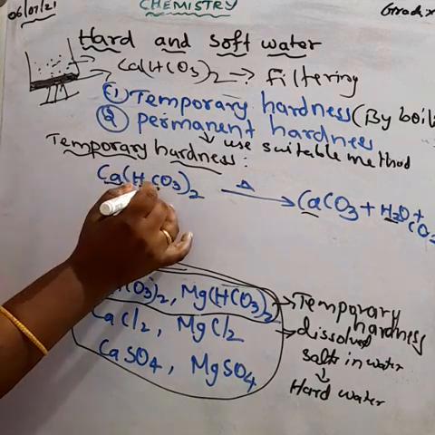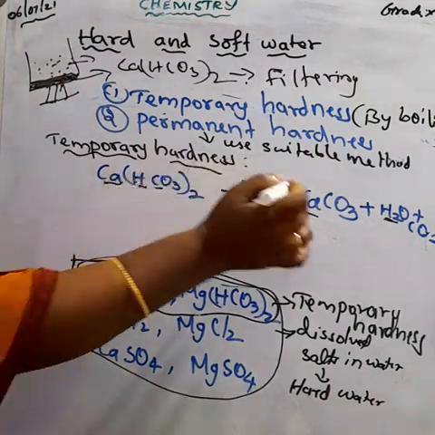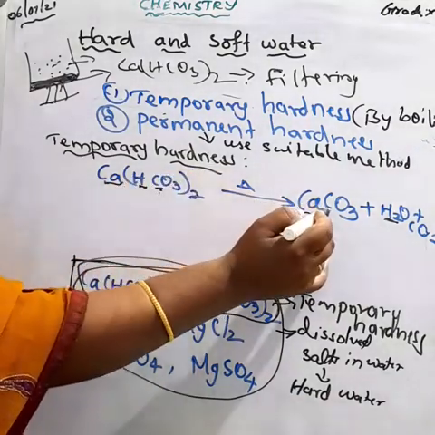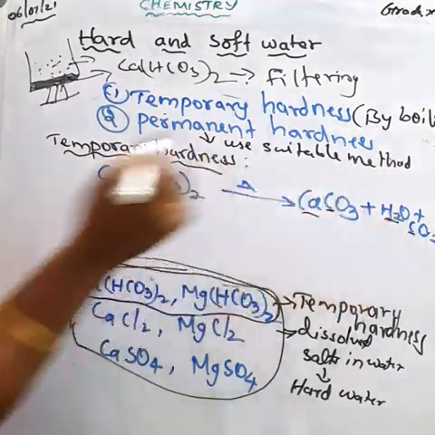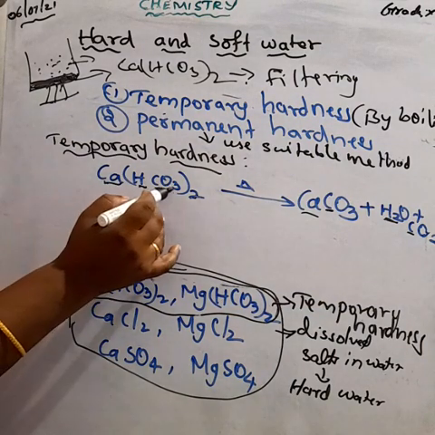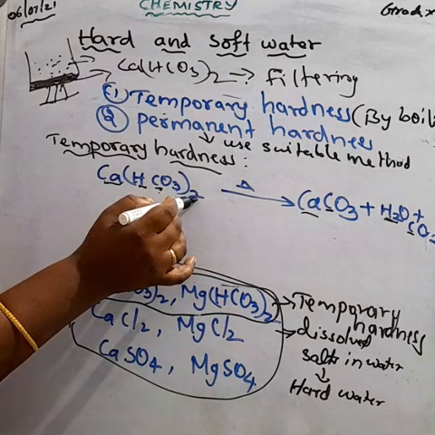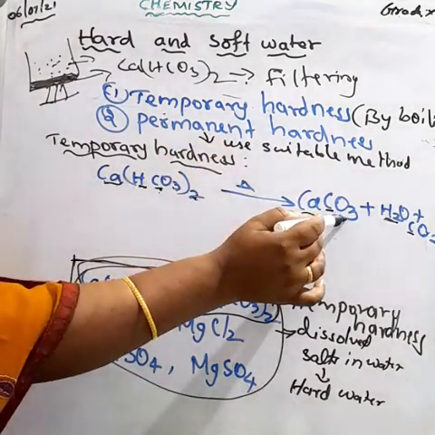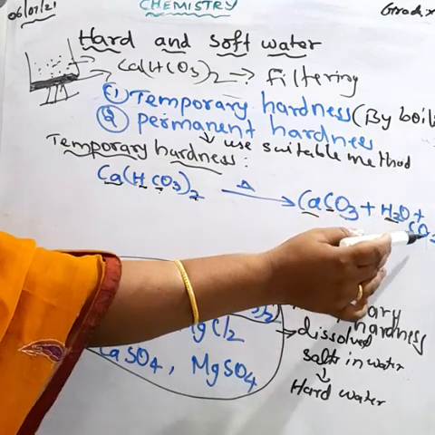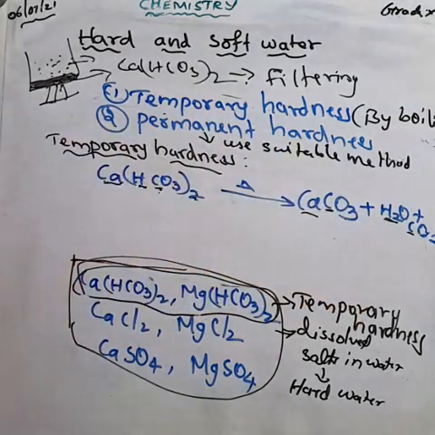Carbon: 2 carbon atoms on the reactant side, and here this one carbon and this one carbon, 2 carbons. Oxygen: 3 twos are 6 oxygen atoms here, and here 3 plus 1 is 4, plus 2 is 6 oxygen atoms. Now the equation is balanced. Understood?